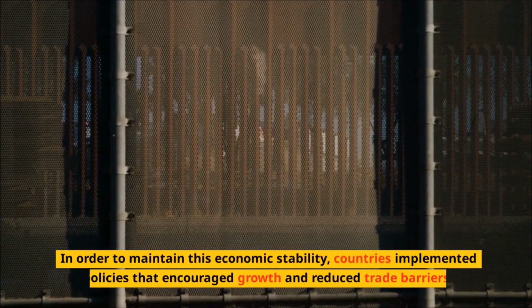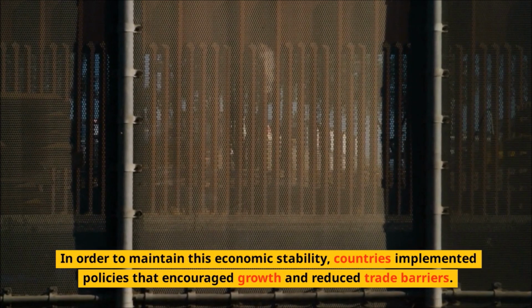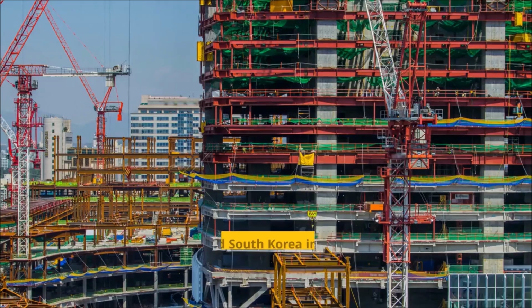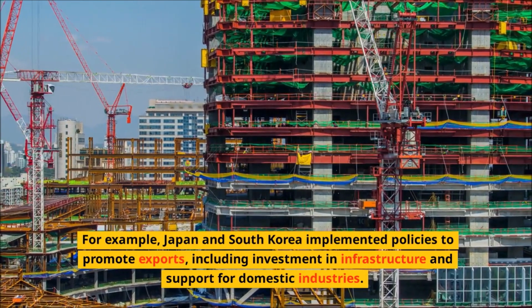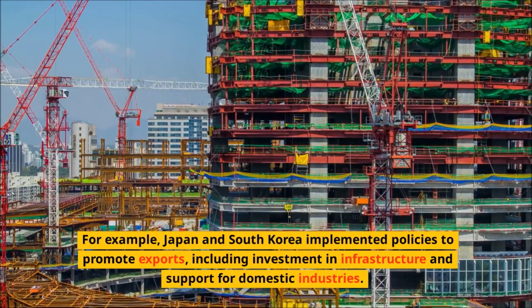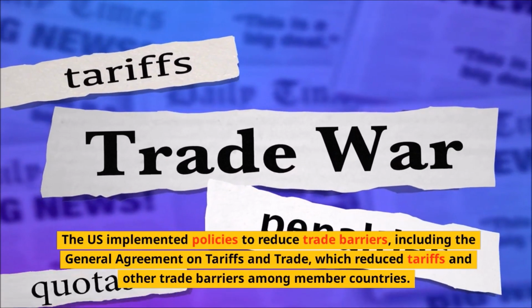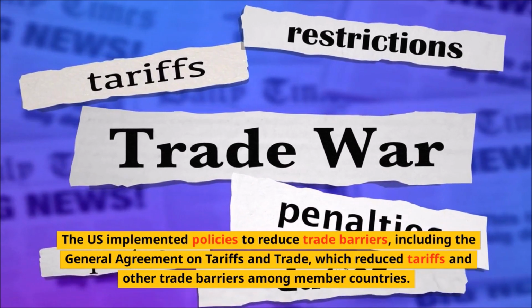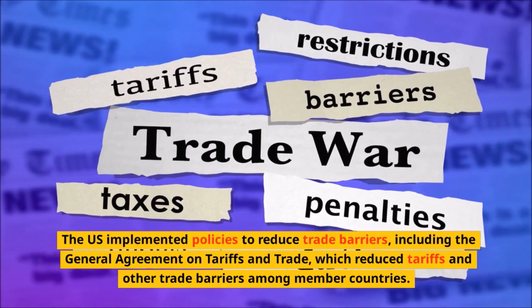In order to maintain this economic stability, countries implemented policies that encouraged growth and reduced trade barriers. For example, Japan and South Korea implemented policies to promote exports, including investment in infrastructure and support for domestic industries. The US implemented policies to reduce trade barriers, including the General Agreement on Tariffs and Trade, which reduced tariffs and other trade barriers among member countries.